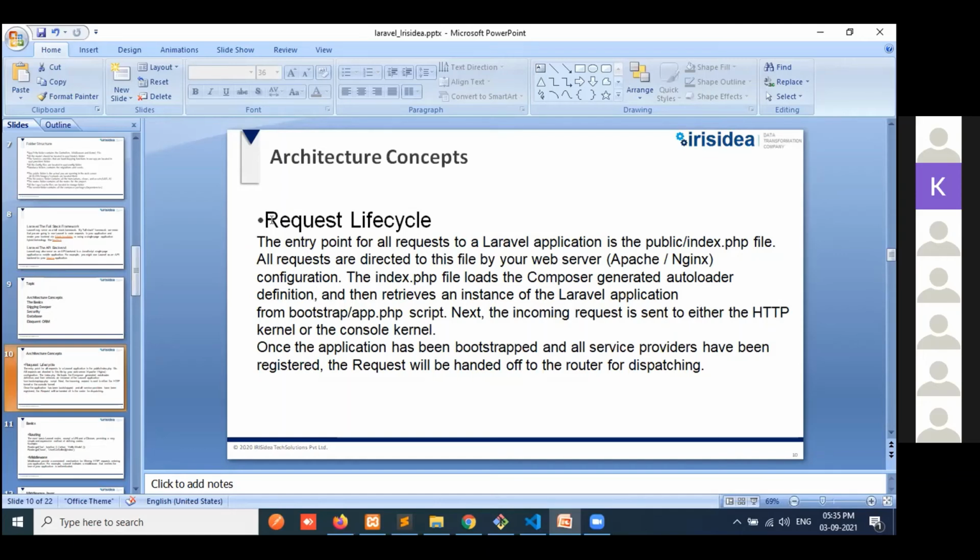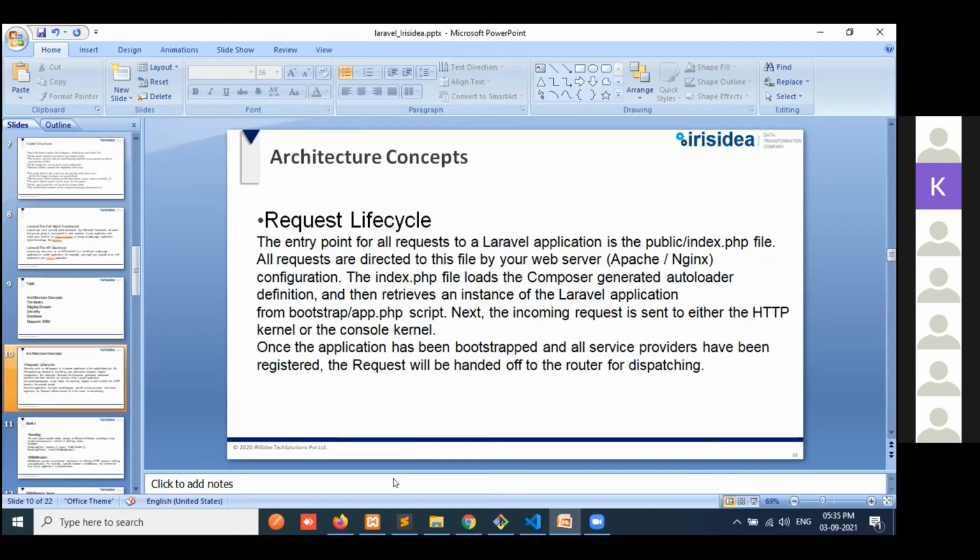So I will explain one more time for this. Request lifecycle: first, the entry point. All the requests go through this first file, public slash index.php. It will load the Laravel application's first entry point. And all the requests are directed to this file by the web server configuration, like Apache or Nginx.